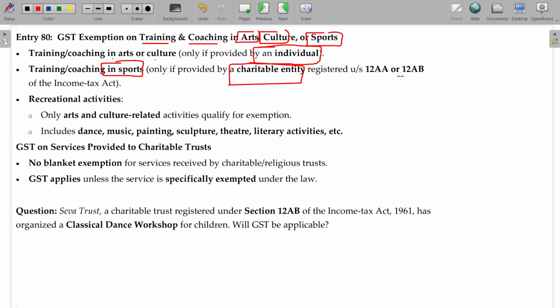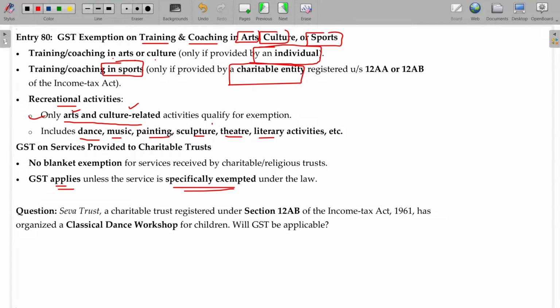A registered charitable entity means you should remember it should be registered under section 12AA and 12AB. GST applies unless the service is specifically exempted. For recreational activities, only arts and culture related activities qualify for the exemption. Art and culture related activities like dance, music, painting, sculpture, theater, and literature may fall under this. Only specific things will be exempted here. Clear?